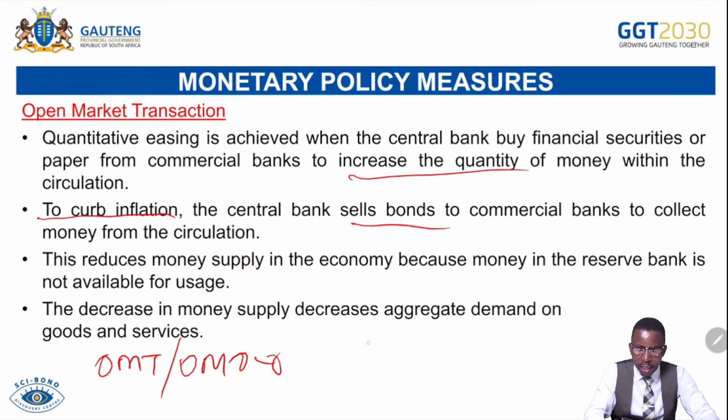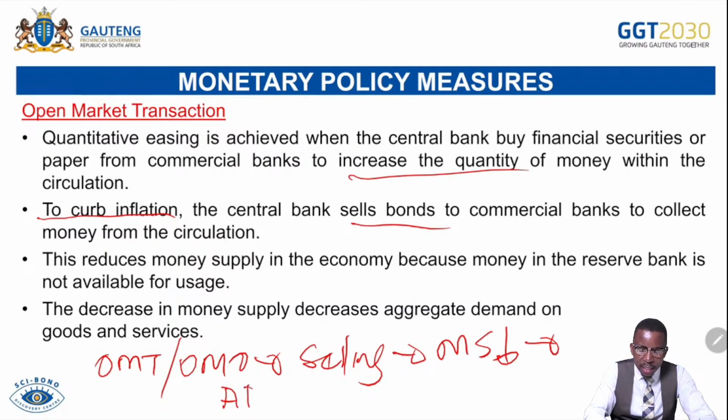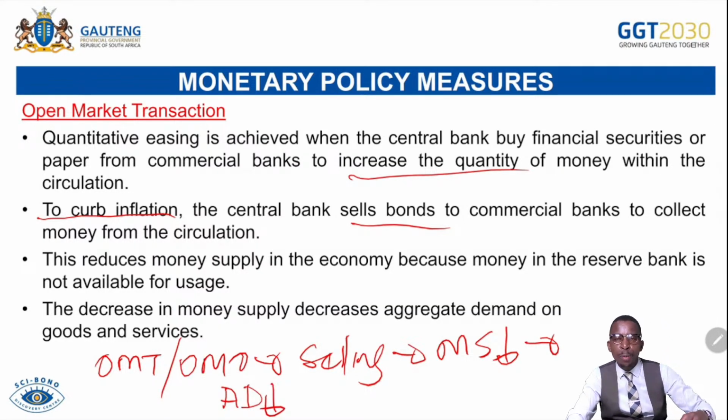So what happens here? The Reserve Bank will be selling bonds. As the Reserve Bank sells bonds into the open market, commercial banks will be buying those bonds. As they buy those bonds, money supply will be decreasing. As money supply decreases, what will happen? The aggregate demand in the economy will decrease.